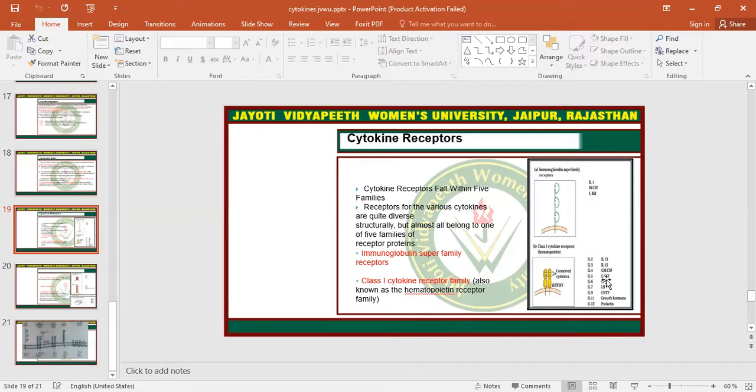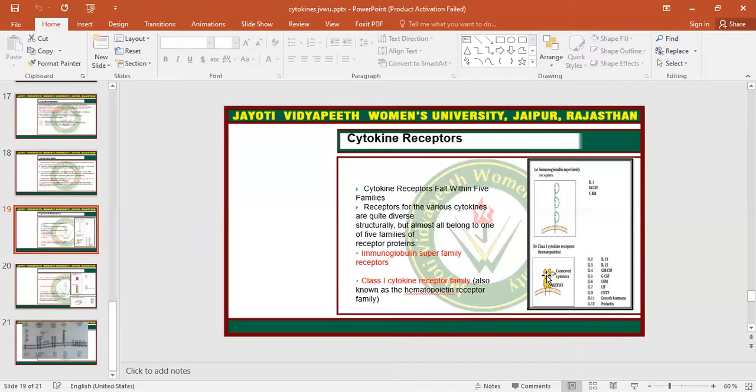So these are also examples of the class 1 cytokine receptor family. And what is the basic structure of this cytokine receptor family? There are regions: the membrane distal region, the membrane proximal region, the transmembrane region, and the cytoplasmic region.